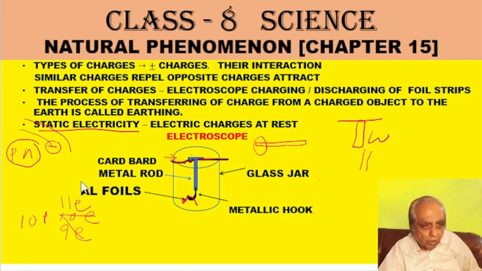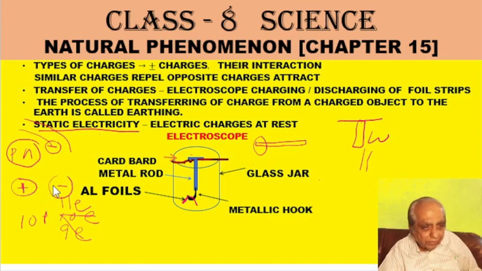Now what happens if a body has positive charge? As I told you, if I connect it to earth, the charges will flow to the earth. If a body has negative charge and I connect it, the charges will flow to earth. So the wire or our human body is a good conductor through which charges can flow. In case the charges cannot flow, the charges would remain here.